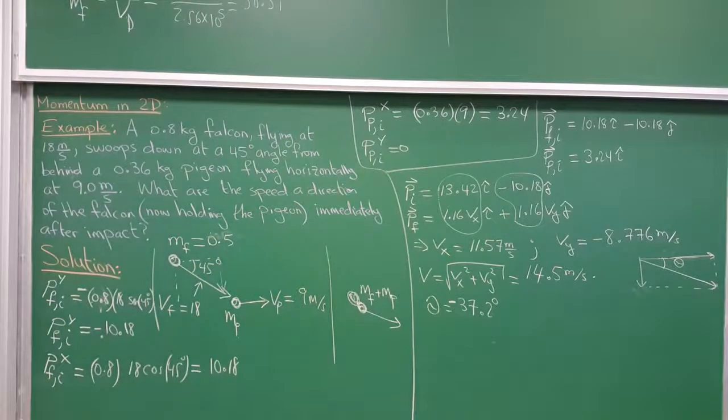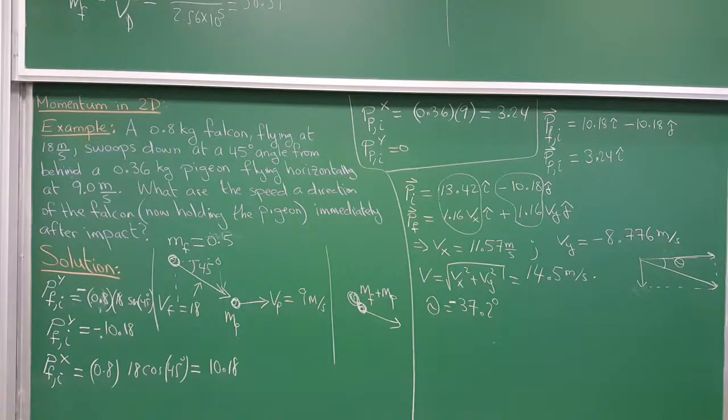And let me just double check my work. And yeah, about 37 degrees. And the speed is, yeah, so we got it, 11.6, and they have 8.78. Yeah, so sounds good. Okay. I was just concerned I made a mistake or something, but it's always good to double check.